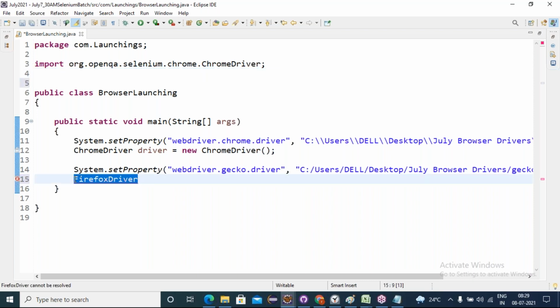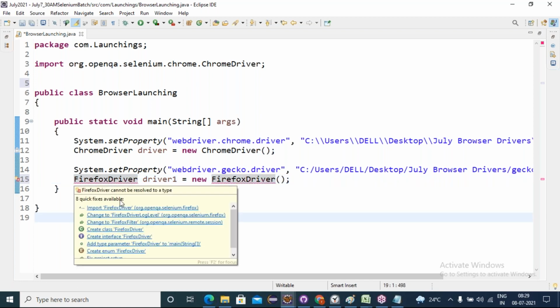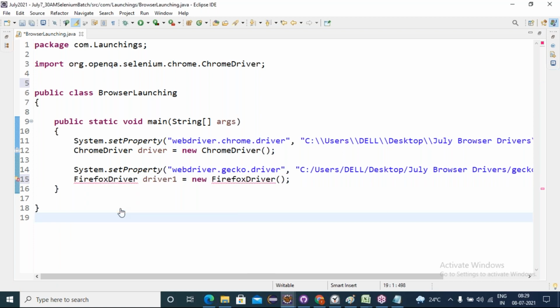Suppose I am typing like this: FirefoxDriver driver1 equals new FirefoxDriver. If I do it like this, it is expecting me to import a package or not? Yes. We have to import it like this. You have to click on import.